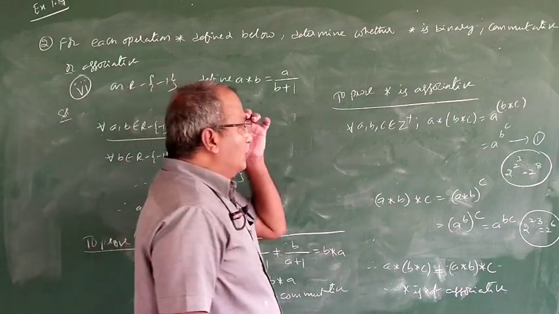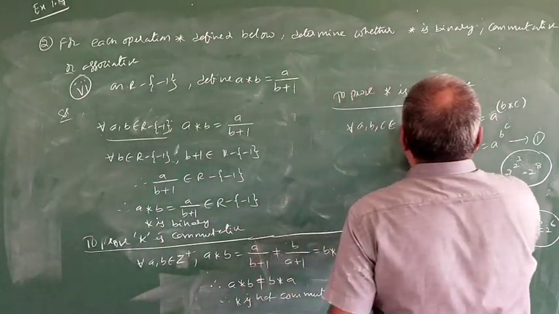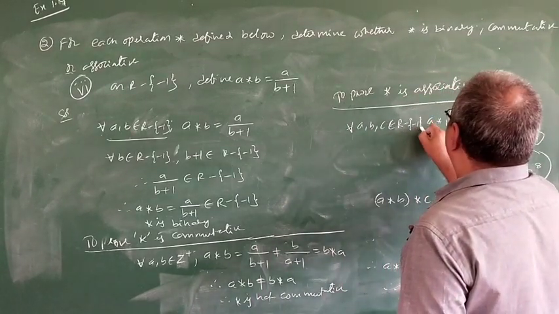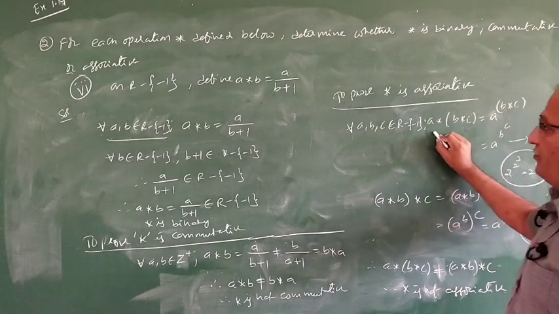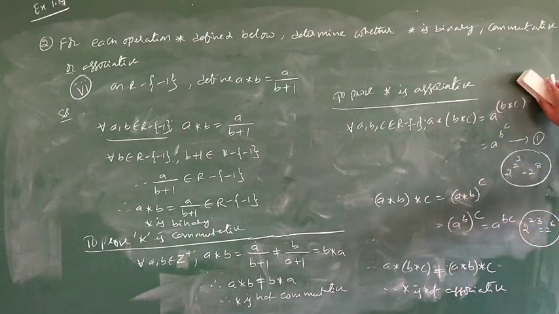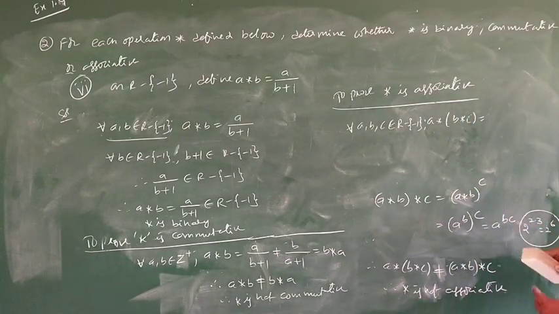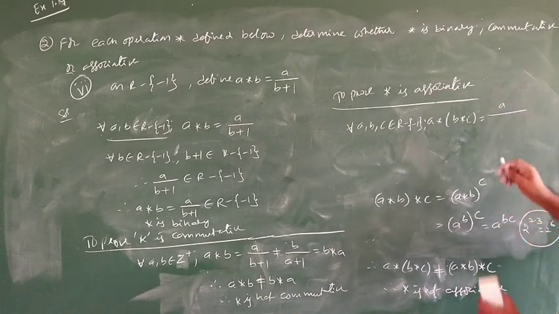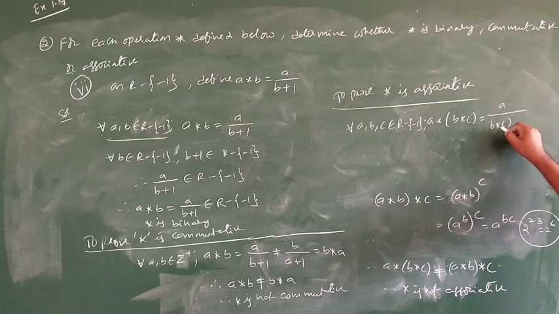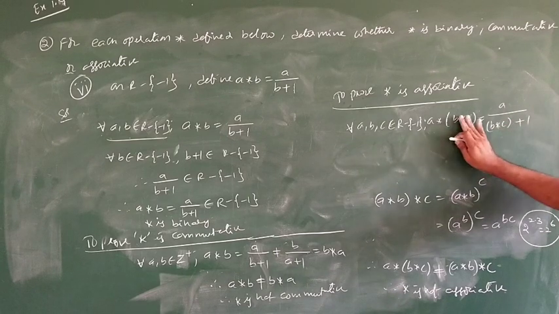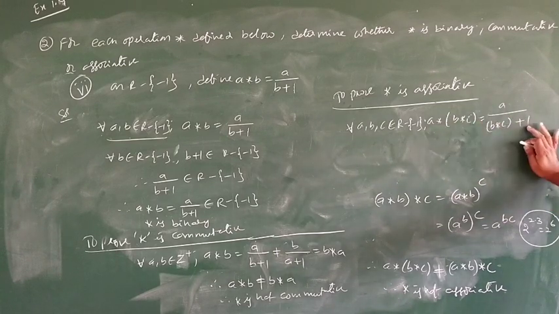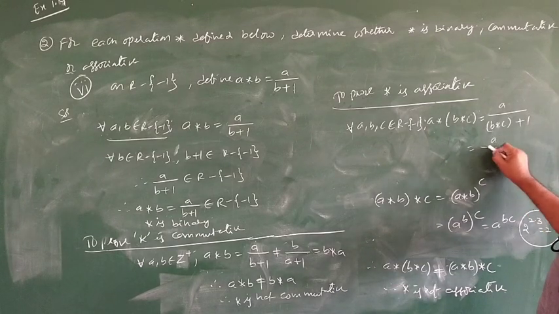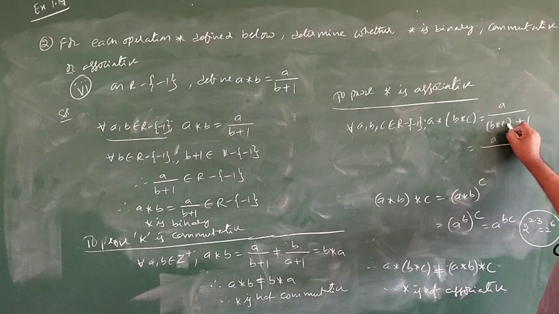Now go to the associative axiom. A star of B star C. Now A by (B star C) plus 1. Observe very carefully. A star B is A by B plus 1. This is only important here. Now B star C means what?